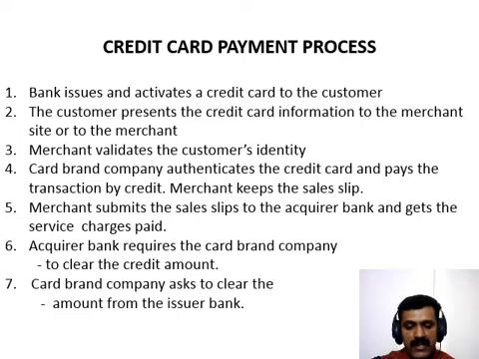Merchant keeps the sales slip. In step 5, the merchant submits the sales slip to the acquirer bank and gets the service charges paid to him or her. In step 6, the acquirer bank requests the card brand company to clear the credit amount and gets the payment. And in the last step, the card brand company asks to clear the amount from the issuer bank, and the amount gets transferred to the card brand company.